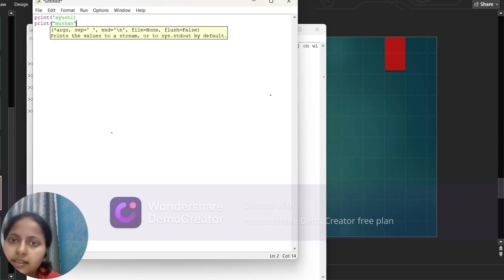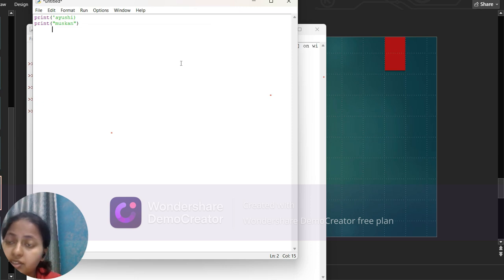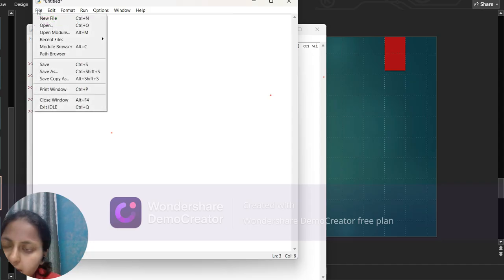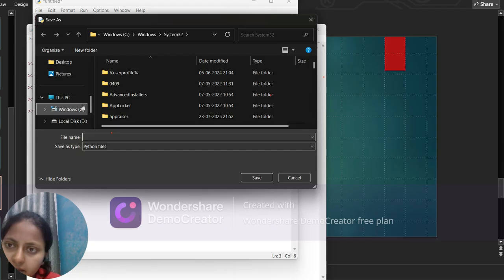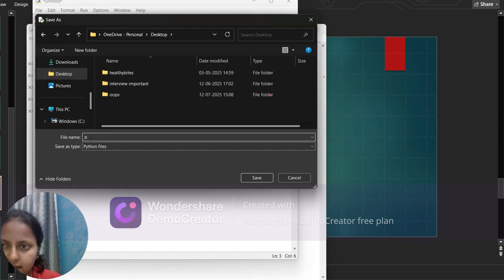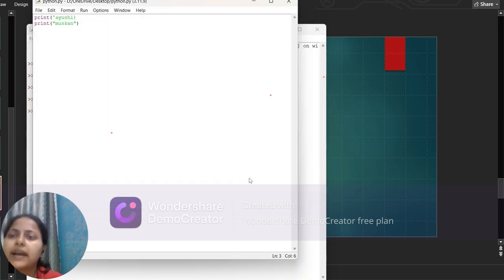Okay, so these are the two lines of code which I have written over here. Now firstly I need to save it. So I will go to Save As. This is my computer screen. I will save it inside my text row, as Python .py. This is the Python code, and now I will run it.